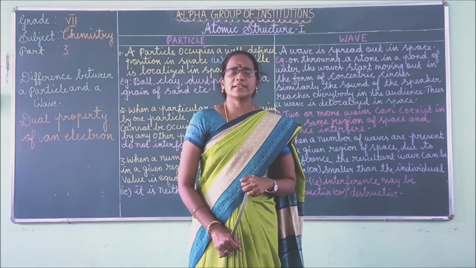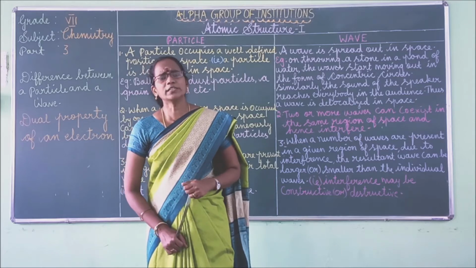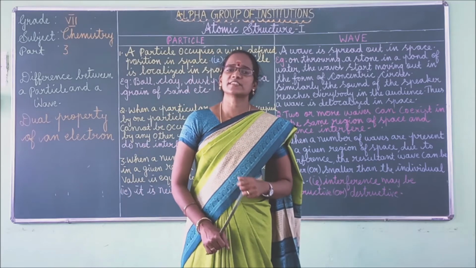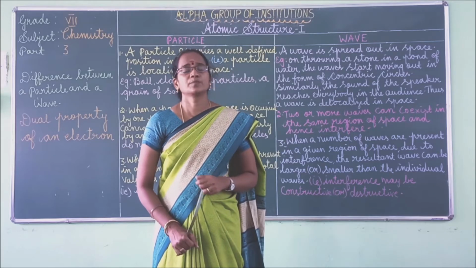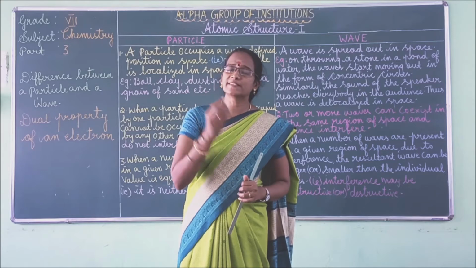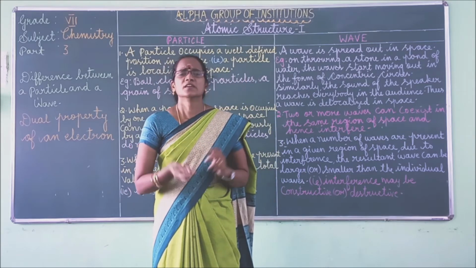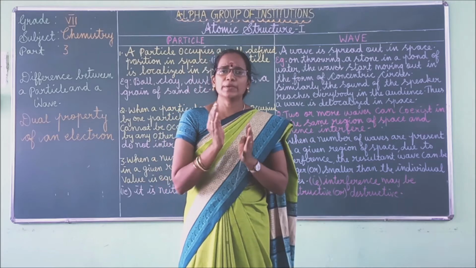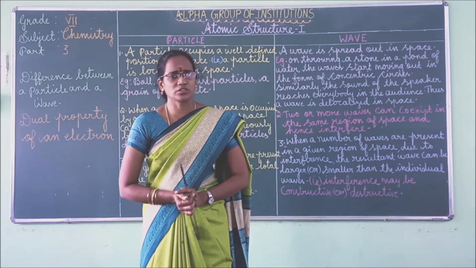According to Louis de Broglie, like photons, all material particles such as proton, electron, atom, molecule, a piece of chalk, a piece of stone, and an iron ball behave as a particle as well as wave.